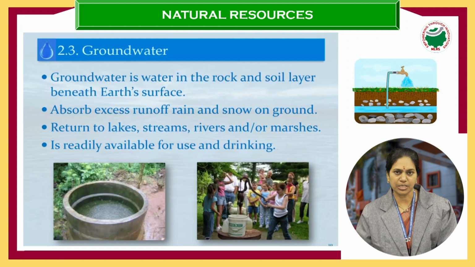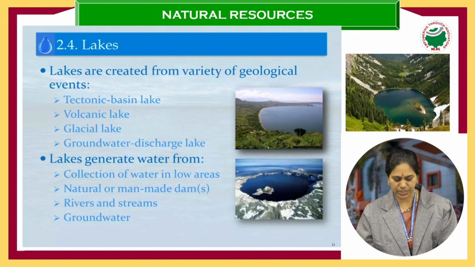Now when we talk about groundwater, in the ground also there is water present. How is water present in the ground? Because of rainfall, the water seeps through the soil and enters the ground. So groundwater is also available for us for drinking.